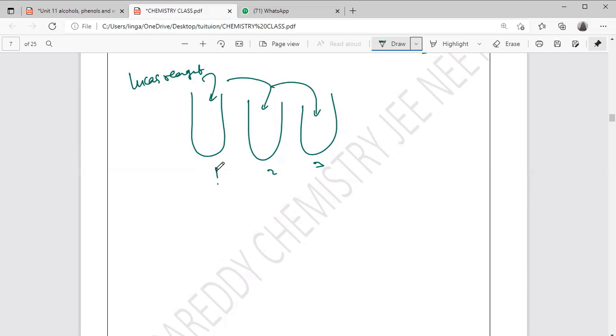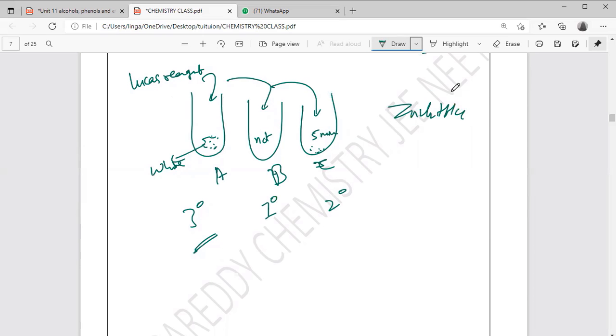Suppose here A, B, C. Suppose A gives an immediate white PPT. So you can say it is tertiary. If it is not giving, but gives white PPT after 5 minutes, that means it is secondary. Otherwise it is primary. This is the activity and experiment. What is the Lucas reagent? Zinc chloride plus HCl.